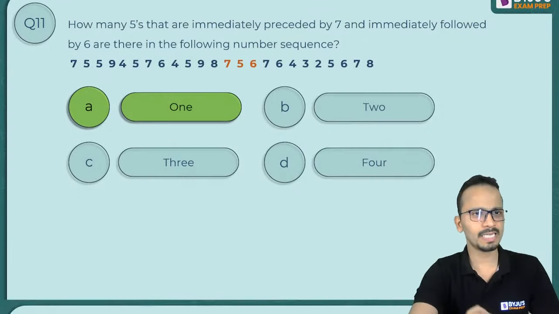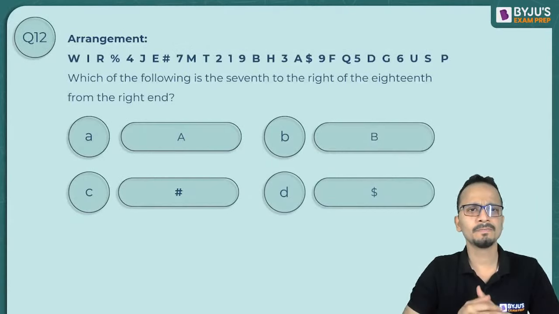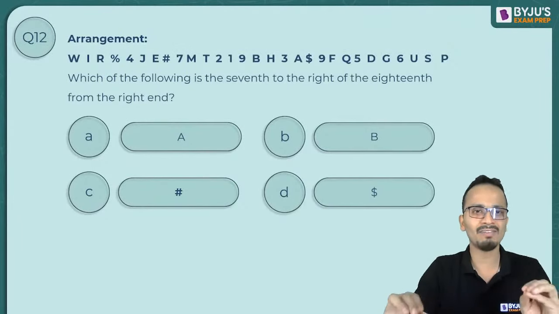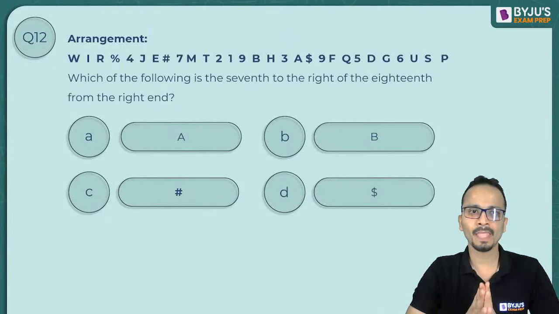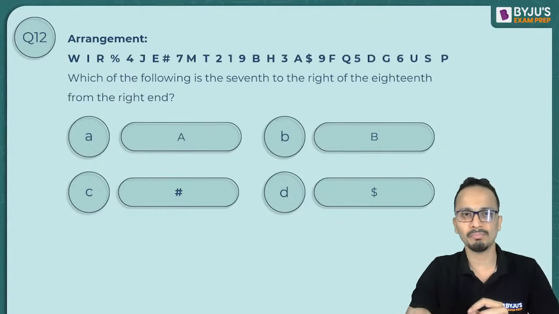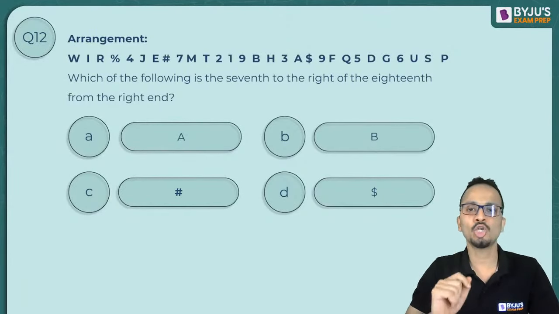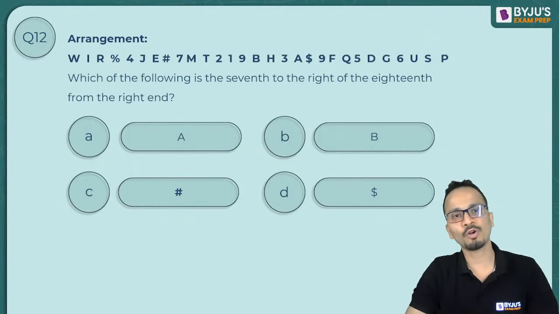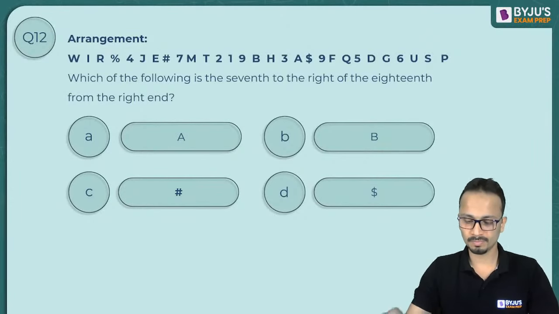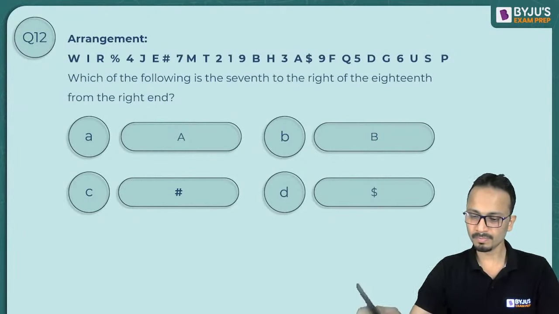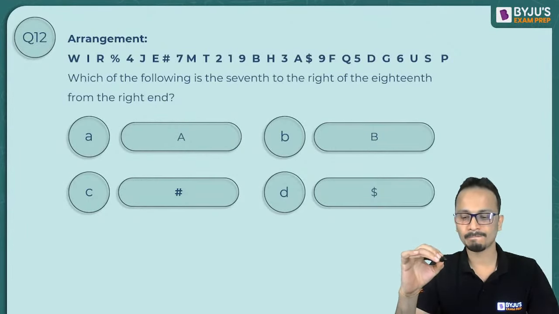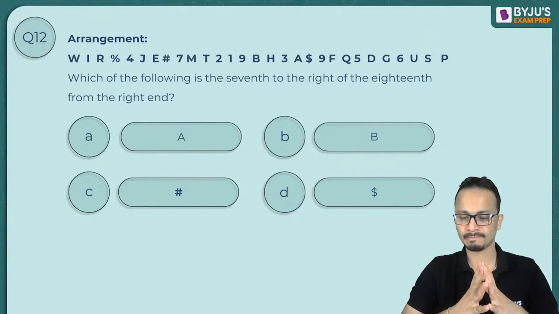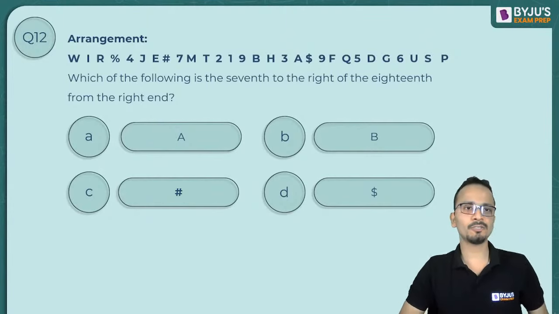Okay. Let's take a similar question. So a particular sequence of alphanumeric and symbols are given. Which of the following symbol or alphabet or number is the 7th to the right of the 18th from the right end of the row? Yes, any answer to this one?